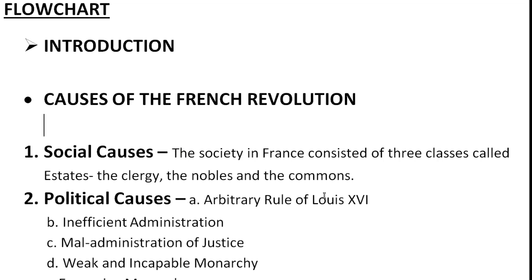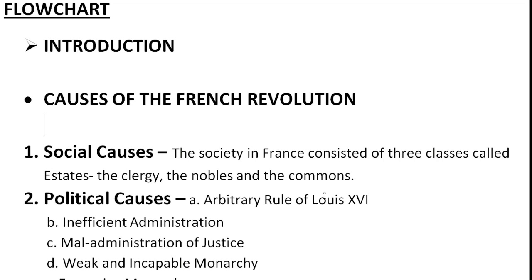So again, I am going to repeat the whole social causes. The French Revolution was as much due to the political causes as it was due to the social causes. There was social inequality in France. The society in France consisted of three classes called estates, the nobles, the clergy, and the commons. The first two classes enjoyed special privileges and led a happy life.